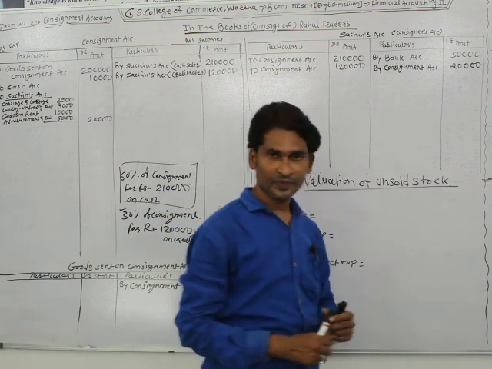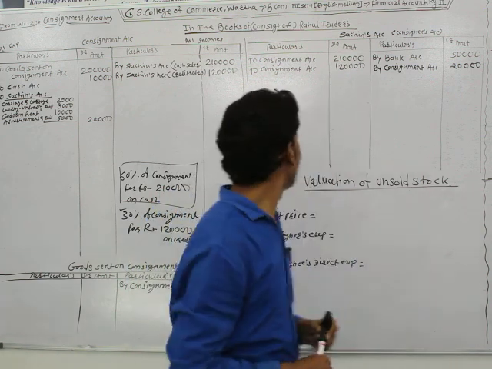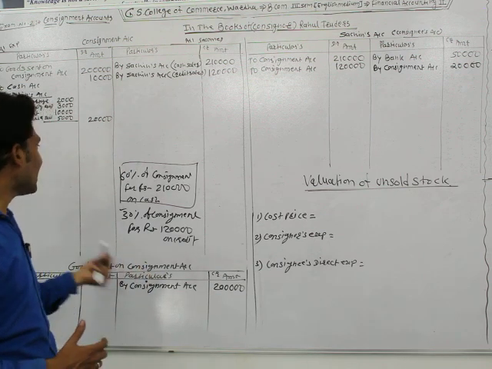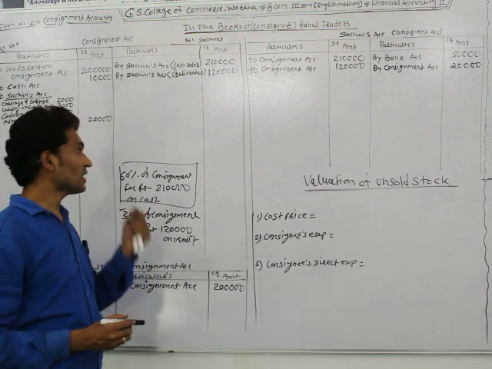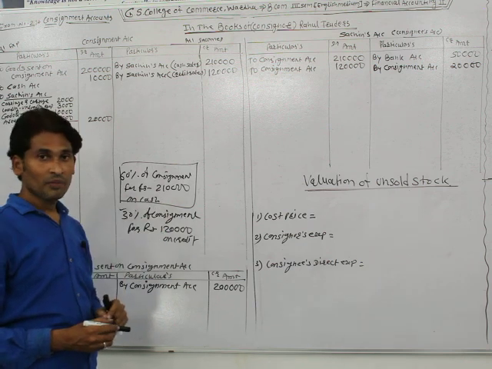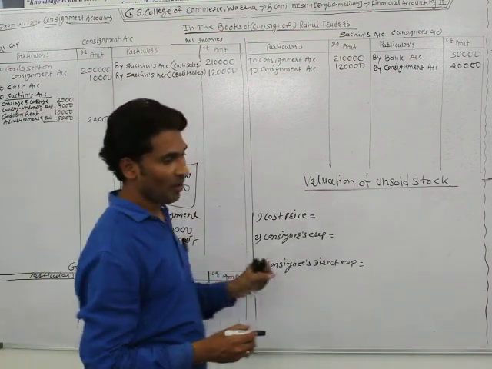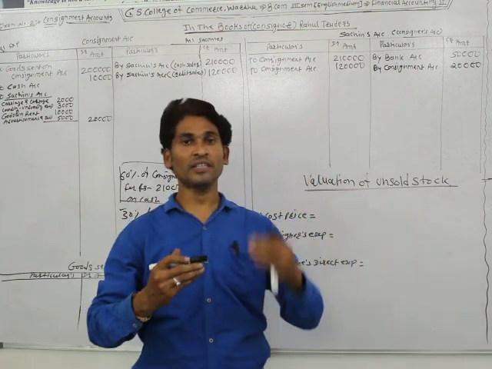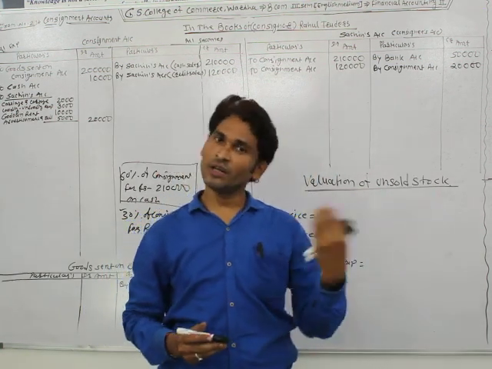After that, the consignee charges its commission, because the consignee has been appointed on a commission basis. It is appointed to sell the goods on the commission basis.